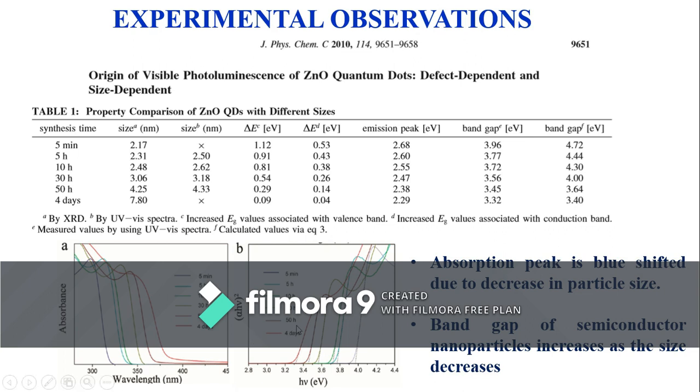Here, this graph shows the calculation of band gap from this absorption data. This data also shows that as the particle size increases, the band gap decreases. Actually, we always pronounce it in a different way: as the particle size decreases, the band gap increases. So these are our two observations on the optical absorption spectra of quantum dots.